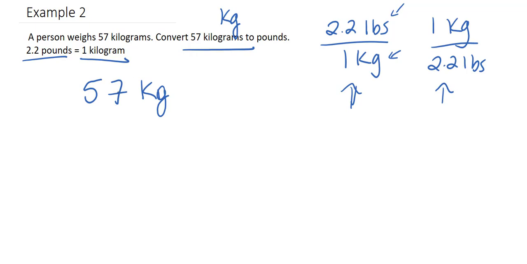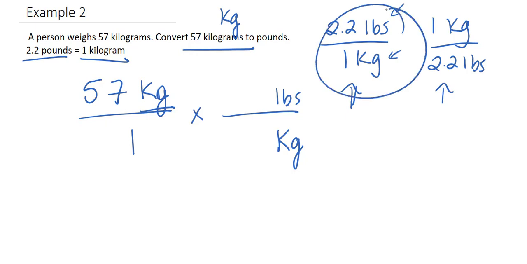So let's go ahead and take this. We need to go from 57 kilograms to pounds. We need the kilograms to be on the bottom here because we need to get rid of it. So that means pounds has to go on the top. So when we look at our conversion factors, we need to use this first one that we have here. And then we would just go ahead and multiply. We would multiply 57 times 2.2, and that would get us pounds, right? And then we multiply whatever is on the bottom, which is just 1 times 1, so that's 1.